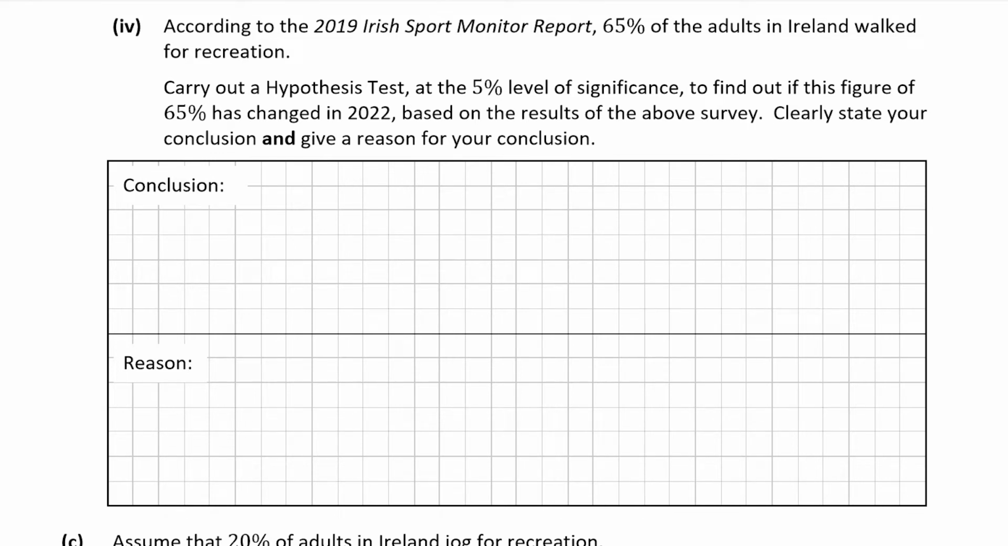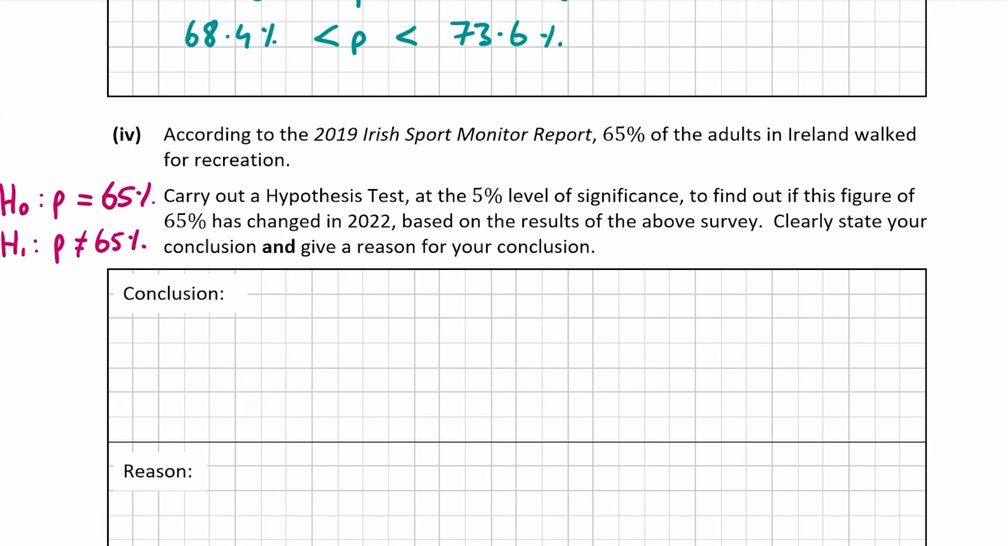So the hypothesis is going to be, H0, the null hypothesis, is that it is still equal to 65%. And the alternative, H1, is that the proportion of adults who walk for recreation is no longer equal to 65%. So we'll have a look at the confidence interval from B part 3, and we found that the true proportion of adults in Ireland who walk for recreation in 2022 is between 68.4% and 73.6%. So clearly, 65% is not between 68.4% and 73.6%.